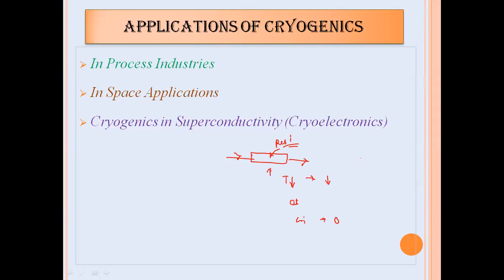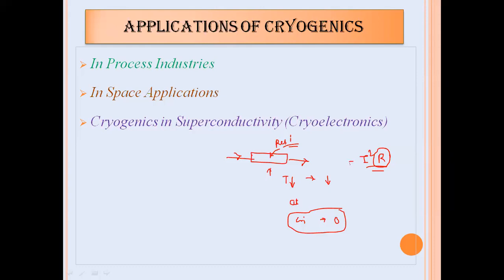That means the electric loss because of resistance, which is I square R, will be called the electric loss, occurring mainly because of the resistance. So at the critical temperature, the resistance of that material becomes zero.